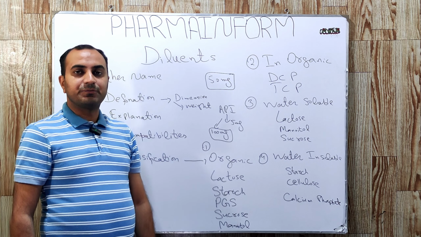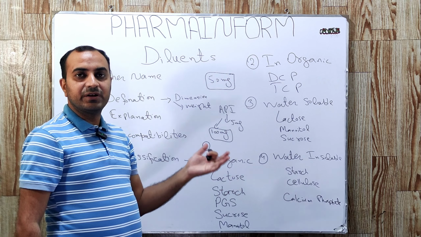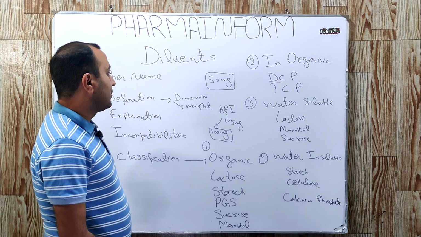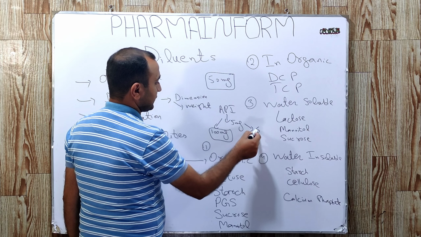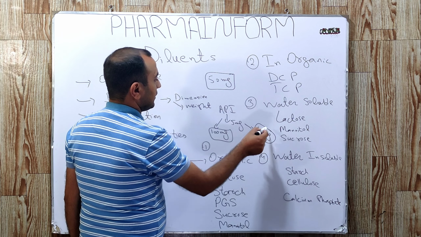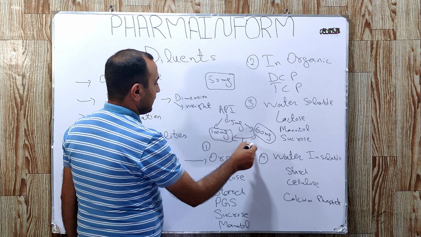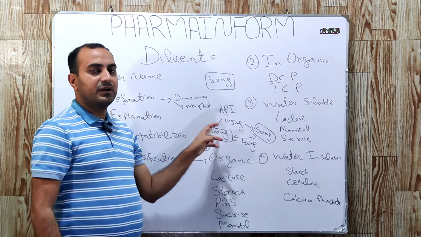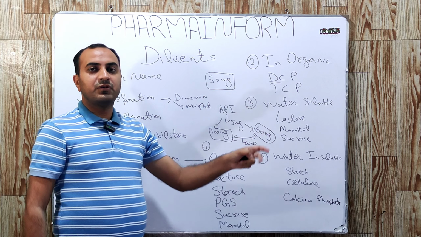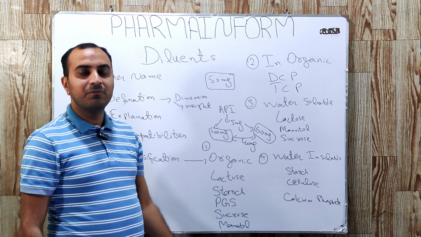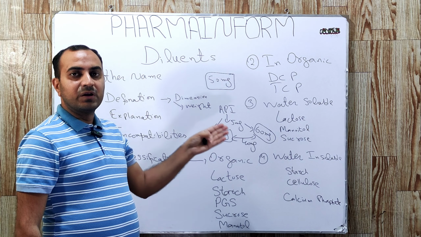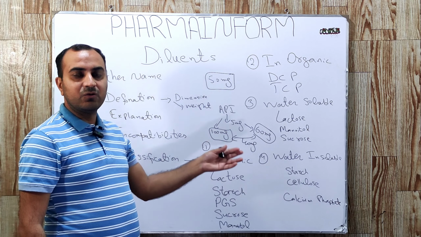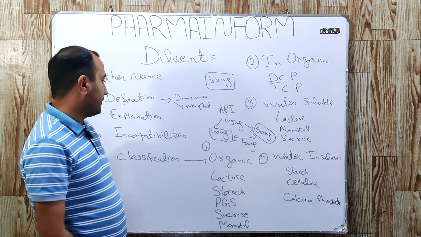After adding all other excipients like binders, disintegrants, colorants, flavorants, lubricants and glidants, our weight is, suppose, 60 milligram. The difference between 100 and 60 milligram is 40 milligram. So we will add 40 milligram of the diluent to get our final weight of 100 milligram. This is called making up the final bulk volume. So diluents provide us the remaining quantity to adjust the tablet weight.